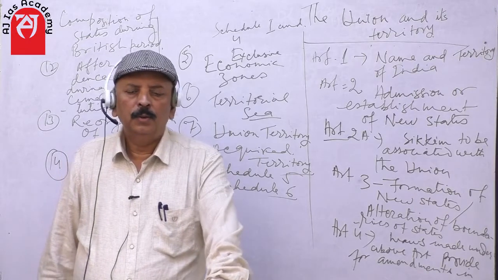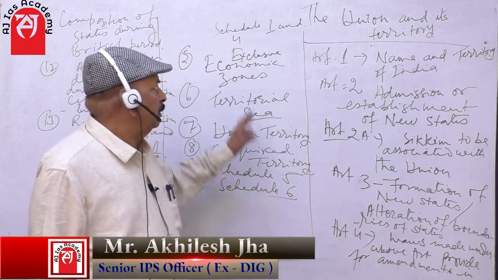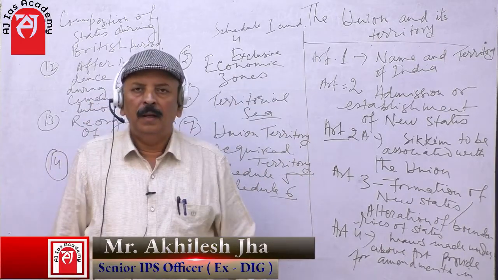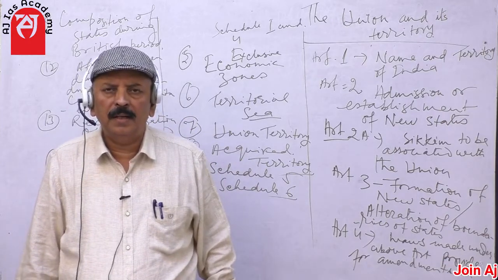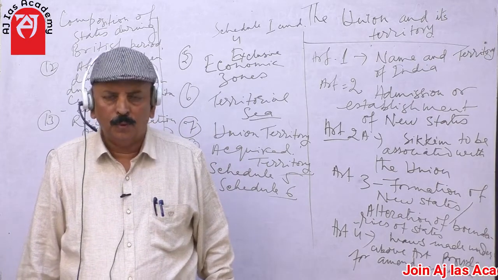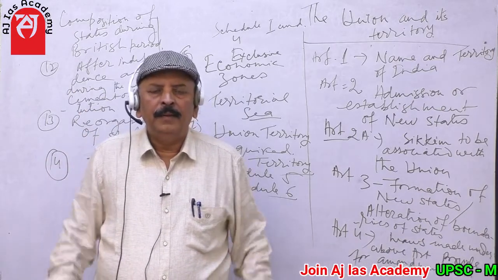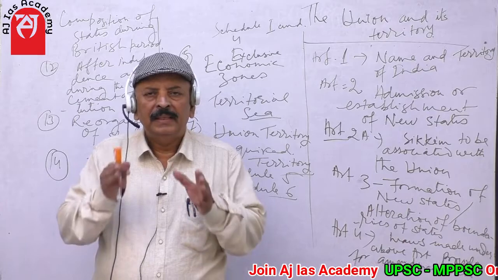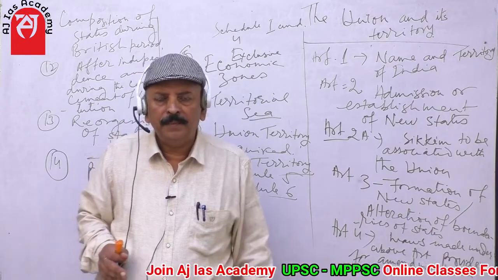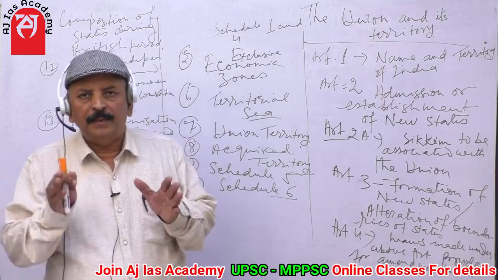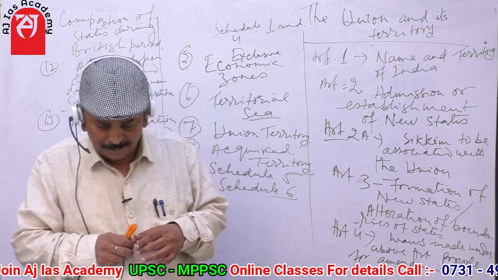Hello students, today I am going to talk about the union and its territory, and it has been described in our constitution under Article 1 to 4. I shall also describe the important terminology associated with this topic, and I hope that you all will relish my lecture today.